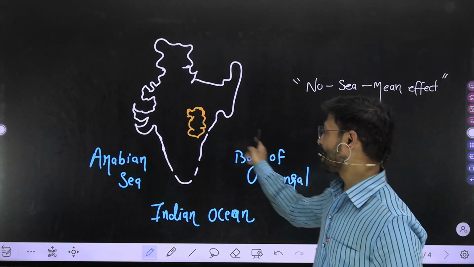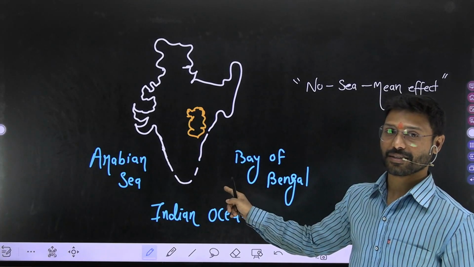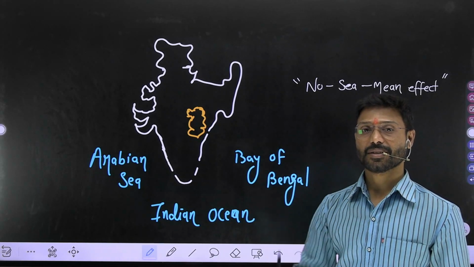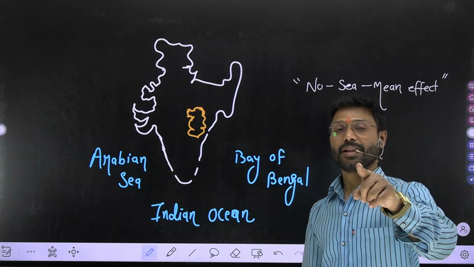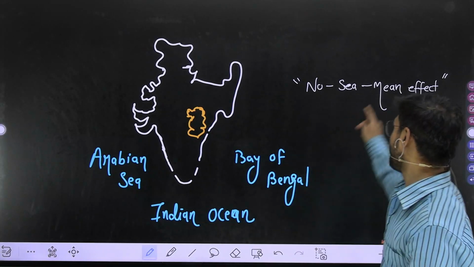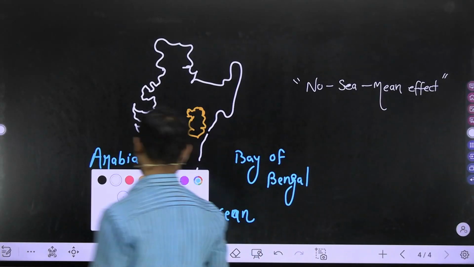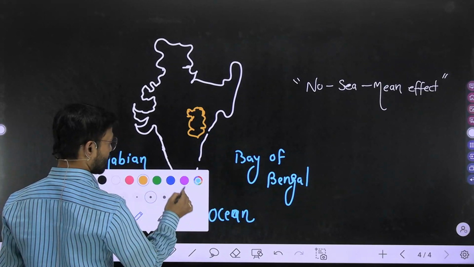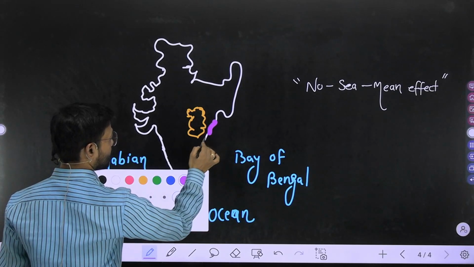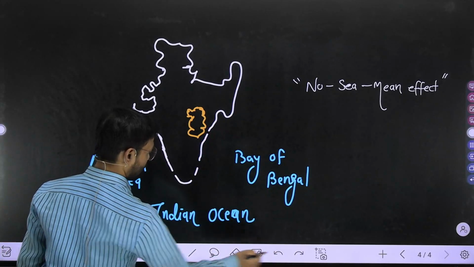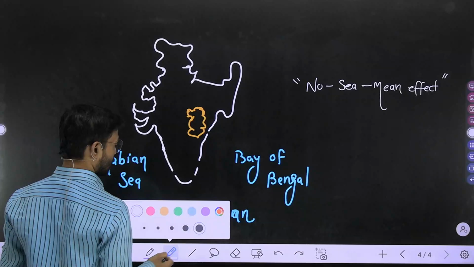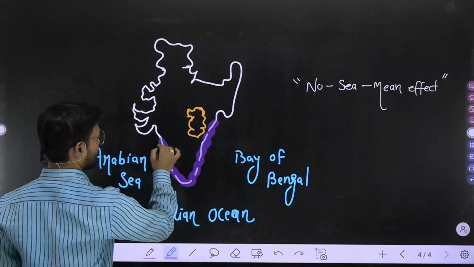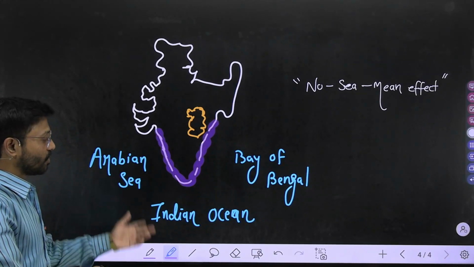Whenever there is a land breeze or sea breeze, meaning air coming from the land side or the sea side, it shows the sea mean effect only in the states nearby the Bay of Bengal, Arabian Sea, or Indian Ocean.